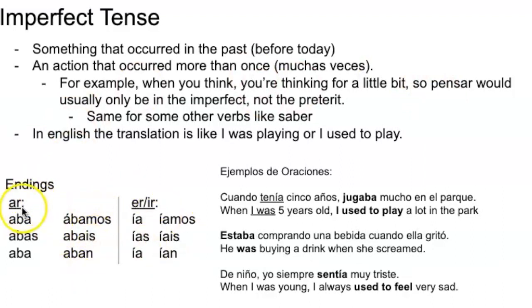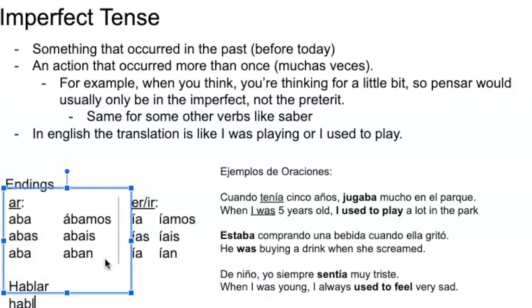Okay, so here are the conjugations for most verbs. AR verbs: aba, abas, aba, ábamos, abais, and aban. So basically you take away the AR ending and then you add that in. So hablar would become hablaba. Yo hablaba. Okay, that's simple.